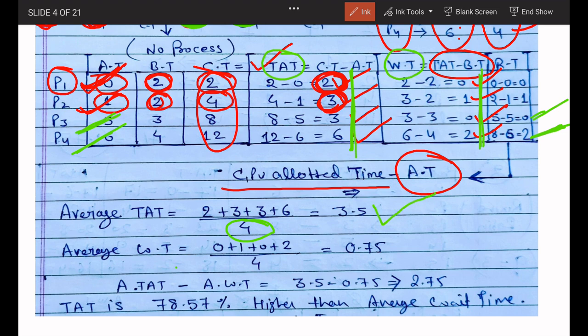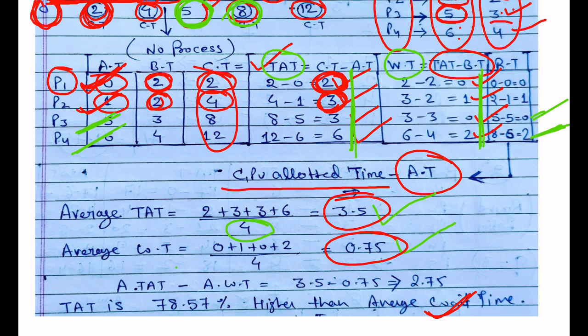That is the average turnaround time, that is the average wait time. If it is not visible, I will show you. This is the average turnaround time, this is the average wait time. So last time also they asked in GATE exam, turnaround time is how much greater than the average wait time. So you should also know how to calculate.